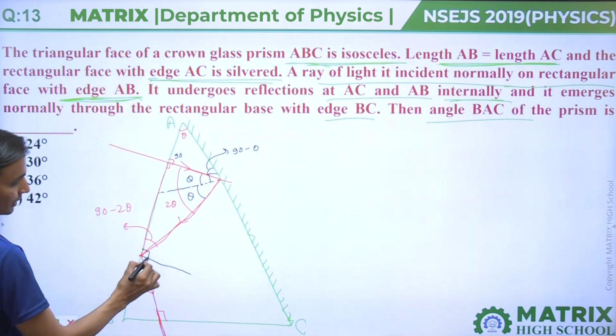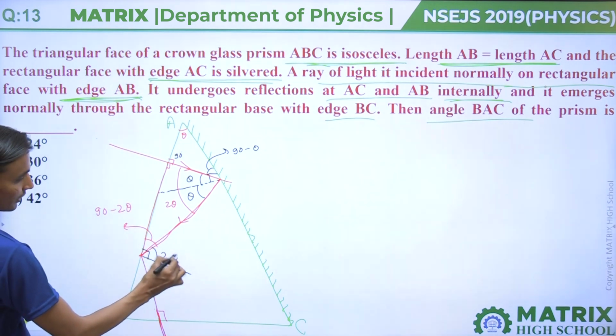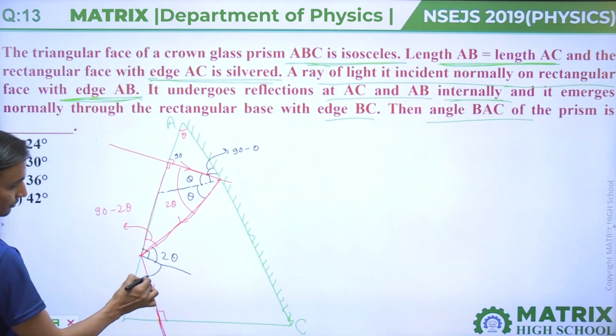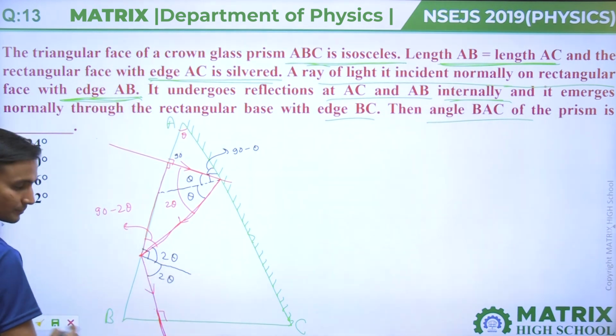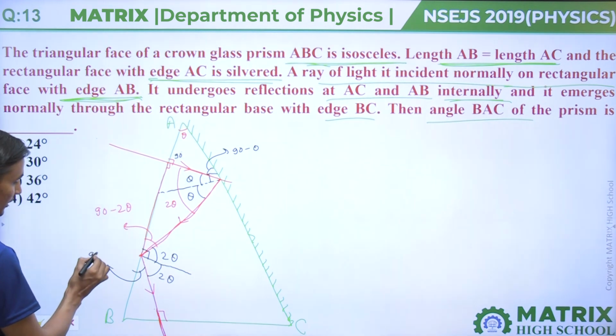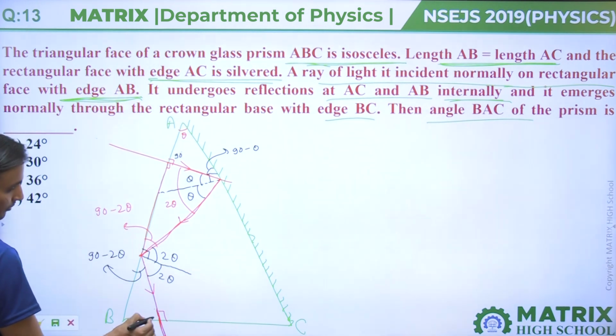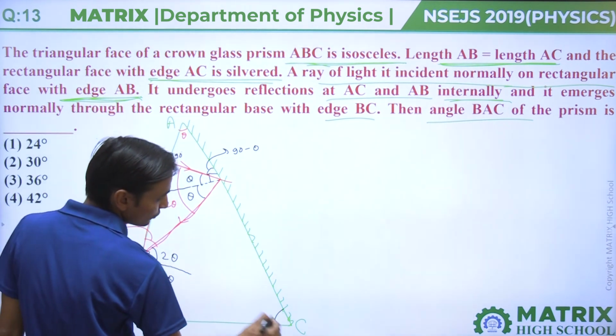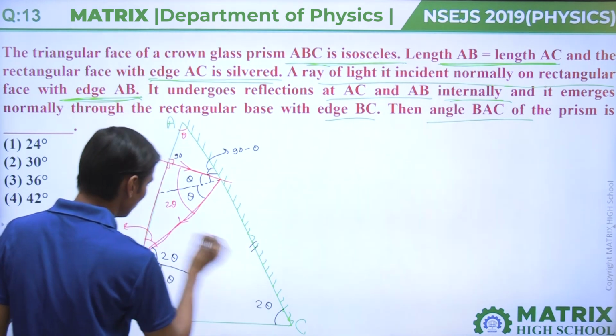Then this is normal, then this is 90, then this will again come 2 theta, and this again comes 90 minus 2 theta. So again angle B will come 2 theta, and it is also 2 theta because AB equals AC.